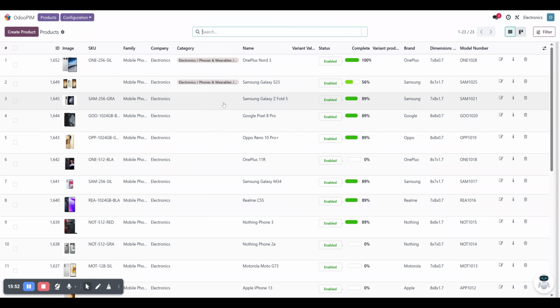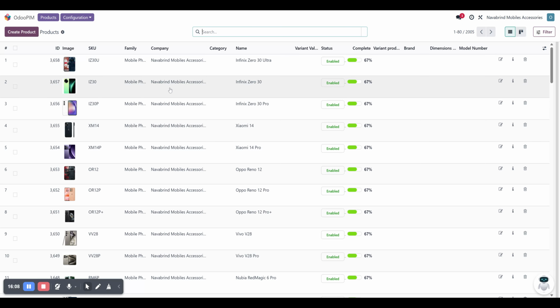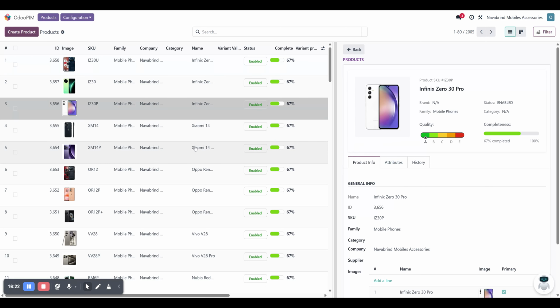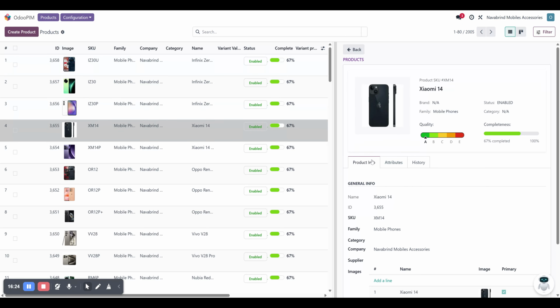So this is pretty much the main features of OdooPIM. Along with that, I would like to showcase how it is handling a huge volume of data. Currently we have ingested about 2K products in one of our test stores, which is now the mobile accessories. We can see that 2K products are getting loaded within a fraction of a second. Again, these products are almost near real products, not test products. We can change the corresponding properties and see what's going on there.